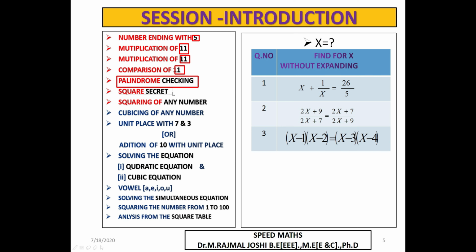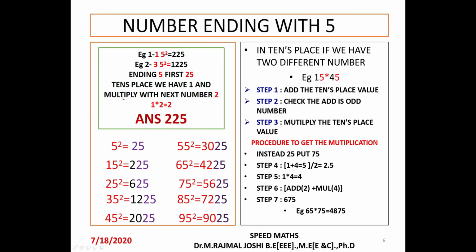Once you complete the square table, we can see that also. And then we'll see how to make the squaring of any number. Then we'll see how to make the cubing of any number. So in today's session, we'll see only how to make the multiplication up to the 11 tables. The remaining part of the session we'll definitely see in the next session.